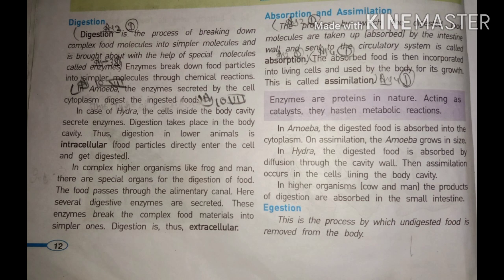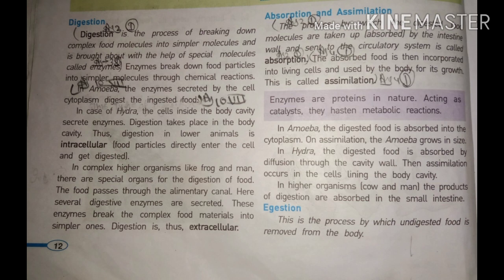And these enzymes are chemicals which are secreted in our body to digest the food materials. In amoeba, the enzymes secreted by the cell cytoplasm digest the ingested food. Means in the amoeba, the food taken in by the amoeba is digested by the cytoplasm itself.